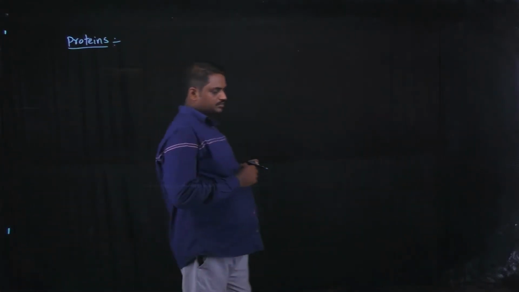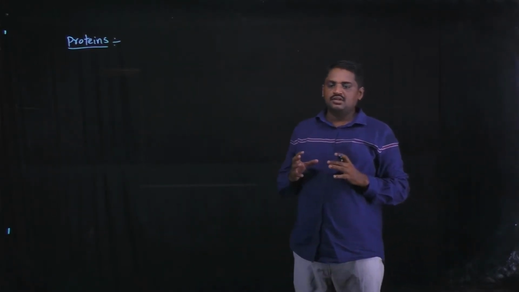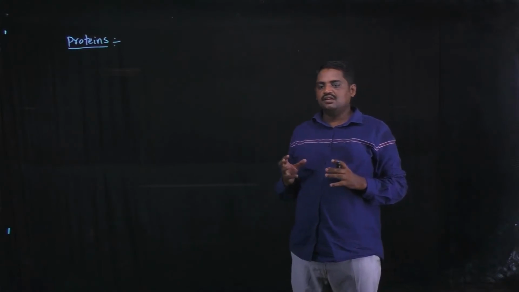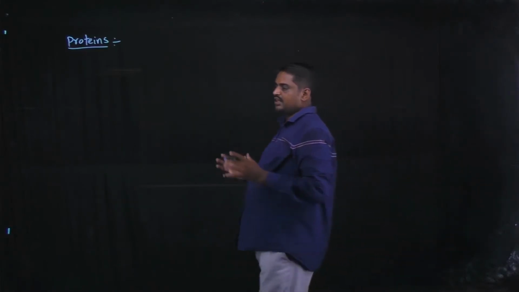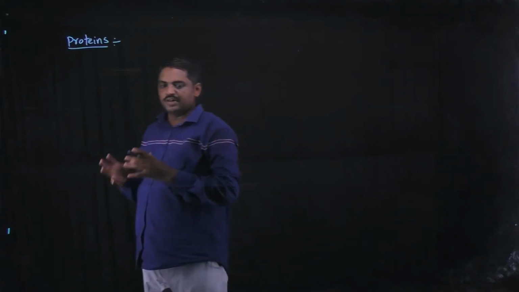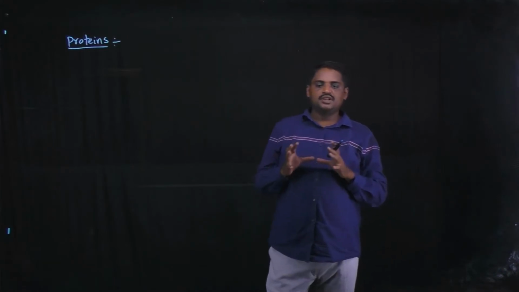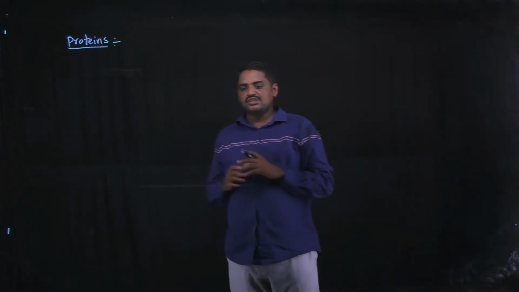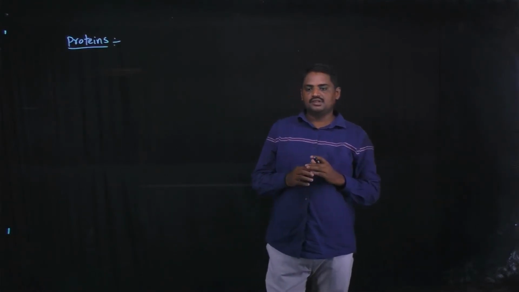Last class, I discussed amino acids. Amino acid is one type of biomolecule. Many biomolecules exist, but amino acid is one type of biomolecule. Many amino acids exist, but especially in the human body, 20 amino acids are present. 10 are essential amino acids, and the remaining 10 are non-essential amino acids.